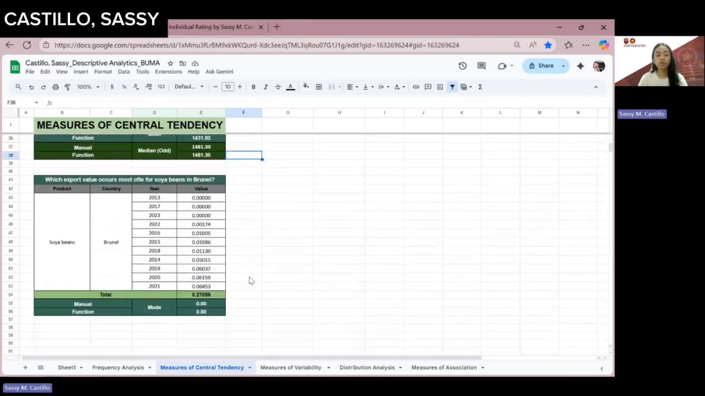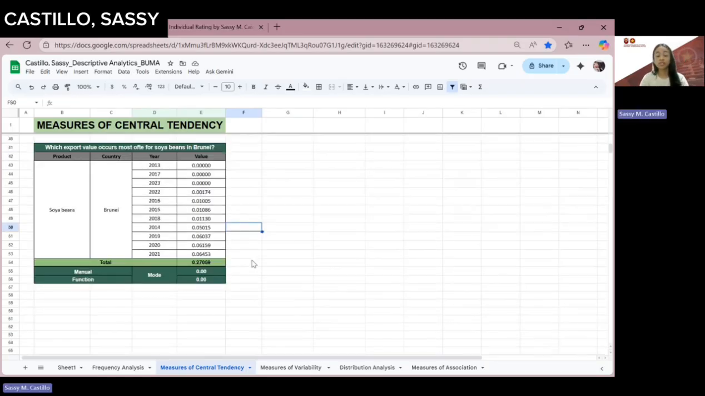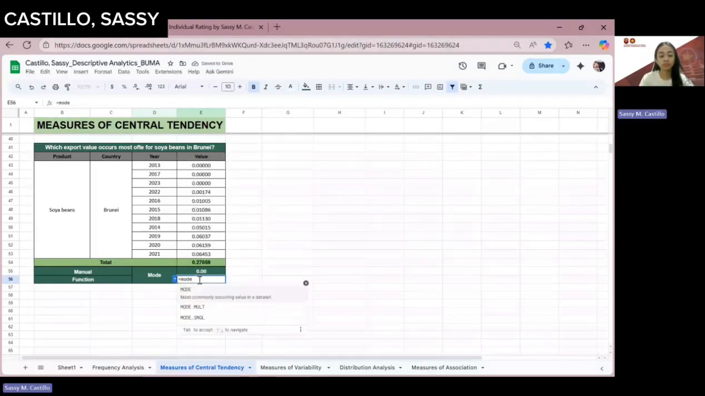And for mode, which export value occurs most often for soybeans in Brunei. The mode is the value that appears most frequently in our given dataset. So the product is soybeans and the country is Brunei. It's visible here that the most common value is 0. It appears three times from 2013 to 2023. So I just input this here. But to ensure that our manual computation is correct, we can use equals MODE, and then highlight our export value.